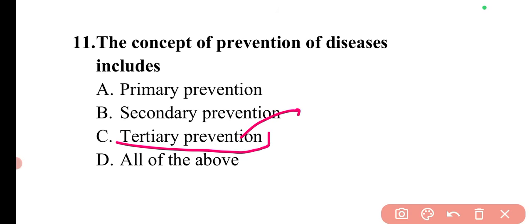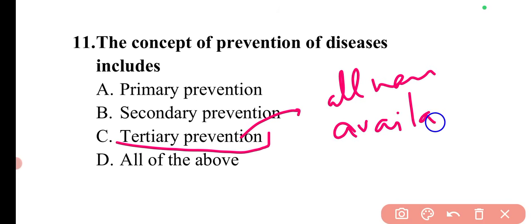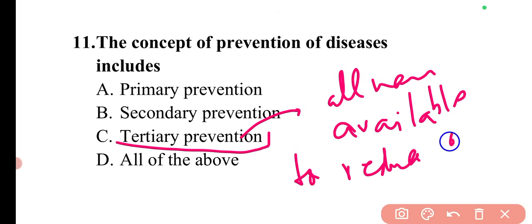Tertiary preventions are all measures that are available now to reduce or limit impairments and disabilities. Like if a disease has attacked our body, and it is now at a certain level, it becomes chronic.